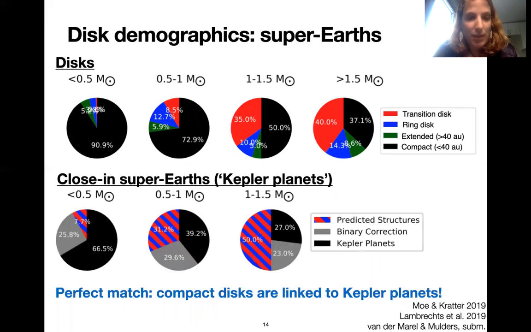A second comparison was done with the close-in super-Earths, also called Kepler planets. In this case, we have to do a correction for binaries, but with that correction, we actually find that Kepler planets' fractions and the stellar mass dependence corresponds almost perfectly to the fraction of compact disks. So also there, we can basically say compact disks must be linked to Kepler planets. Kepler planets must form in these kind of systems.